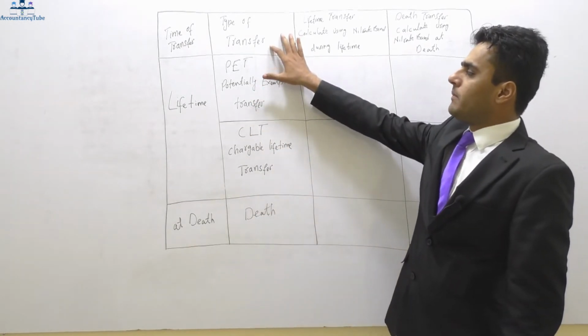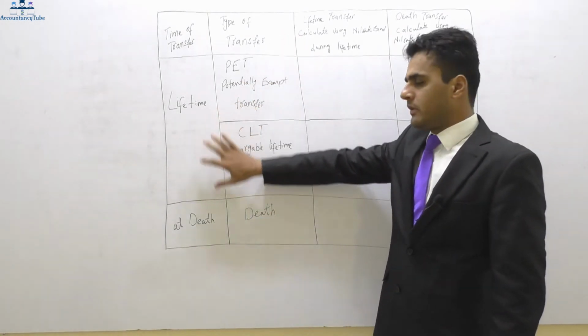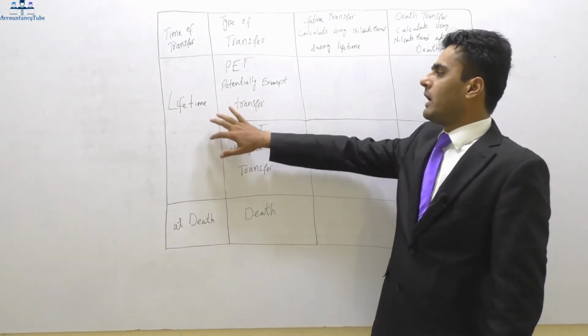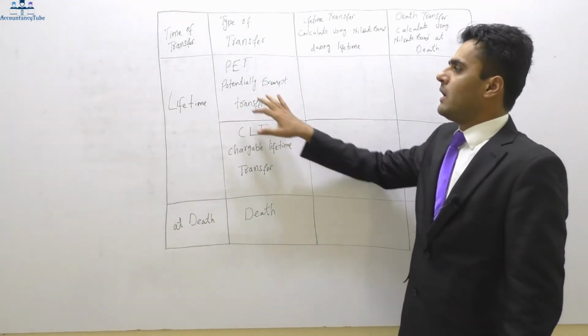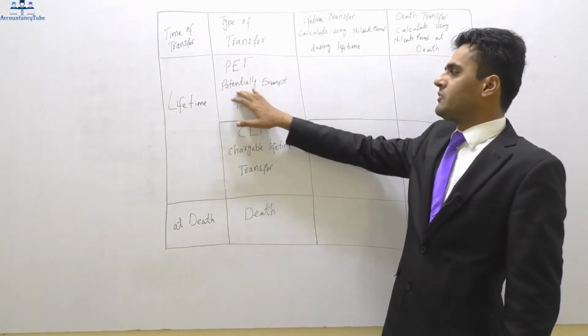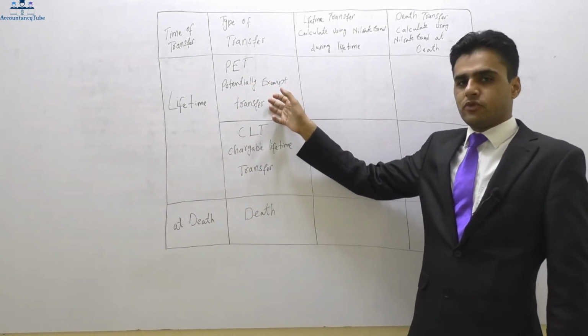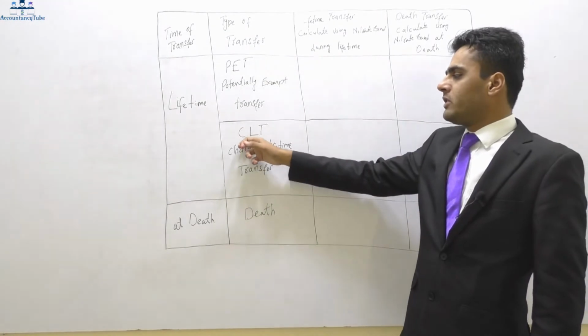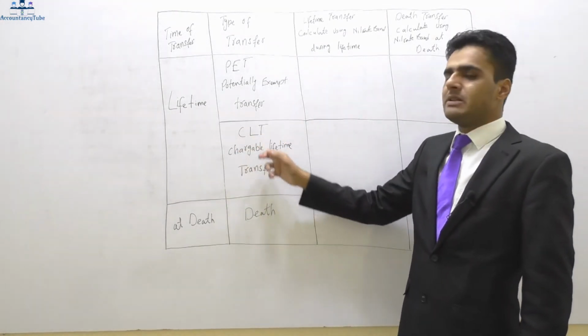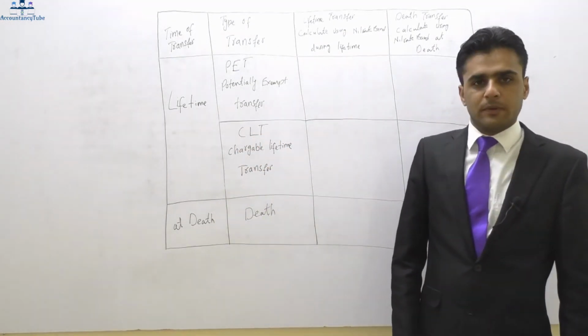Now types of transfer: for lifetime it's different and for death it's different. During lifetime there will be two types of transfer. One is PET, which is potentially exempt transfer. Another one is CLT, which is chargeable lifetime transfer.